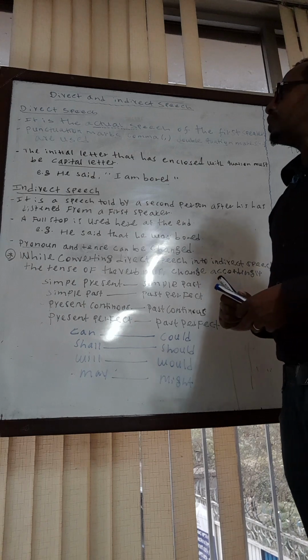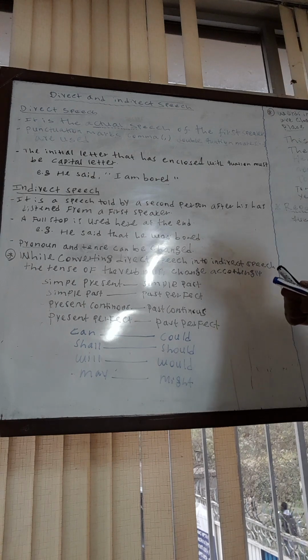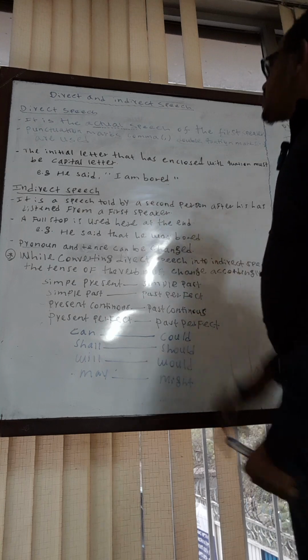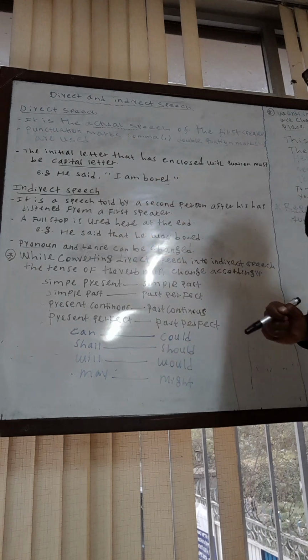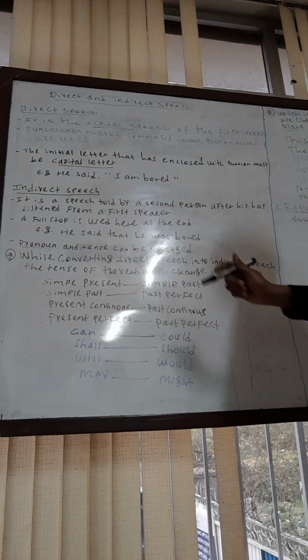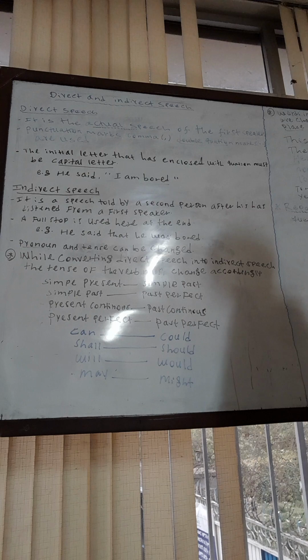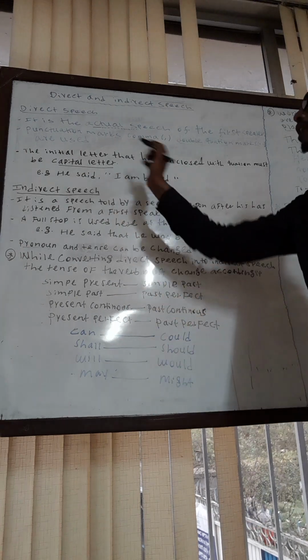The very important point that we should know related to this direct speech is that the initial letter that is enclosed with quotation marks should be written in the form of a capital letter. This is the rule that we should know related to direct speech.